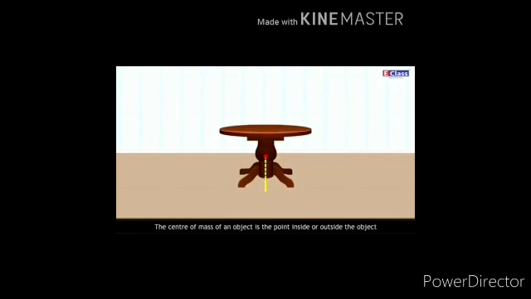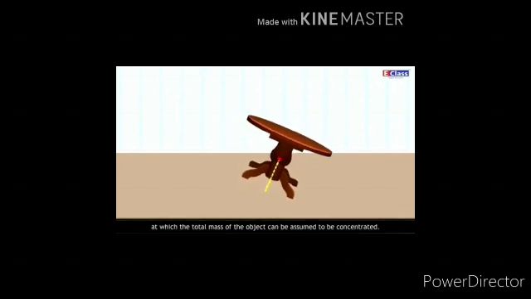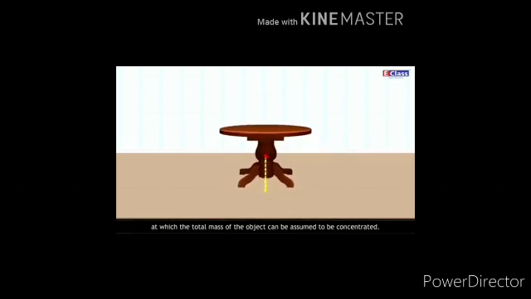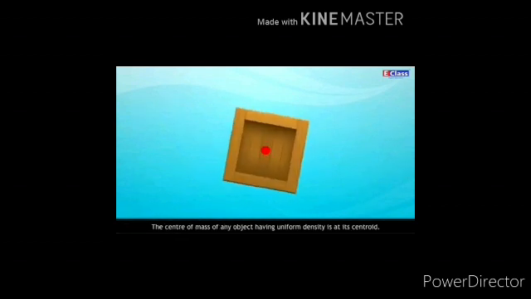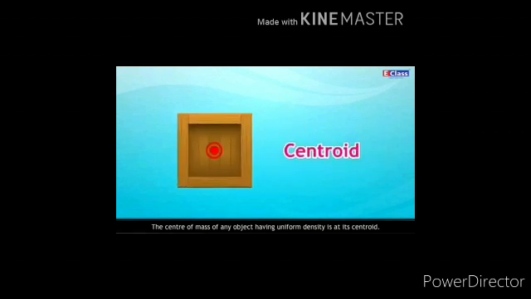The center of mass of an object is the position inside or outside the object at which the total mass of the object can be assumed to be concentrated. The center of mass of a spherical object having uniform density is at its geometrical center. The center of mass of any object having uniform density is at its centroid.